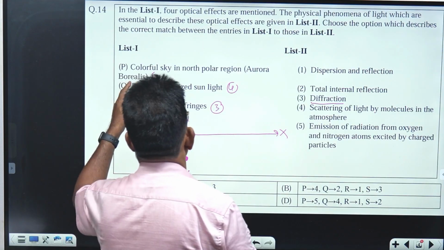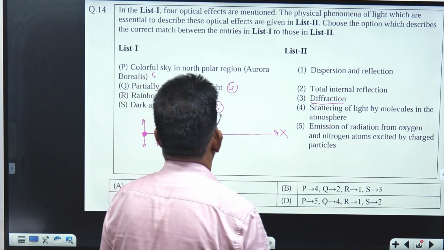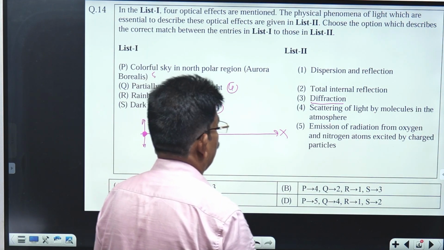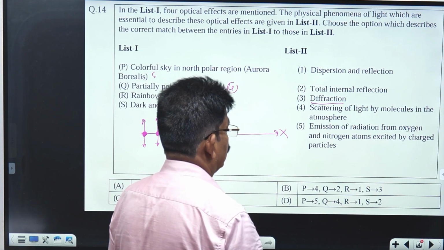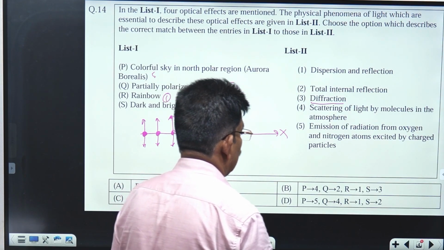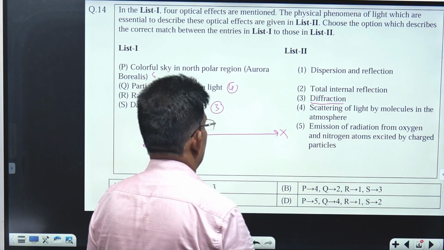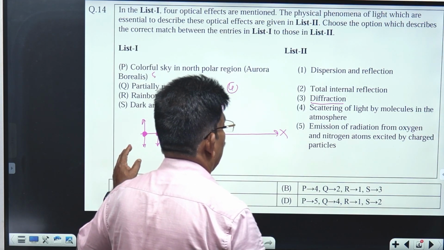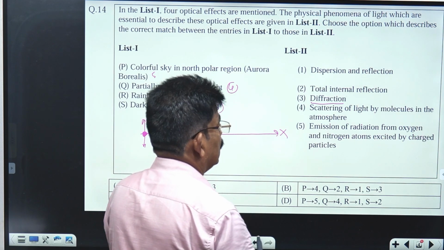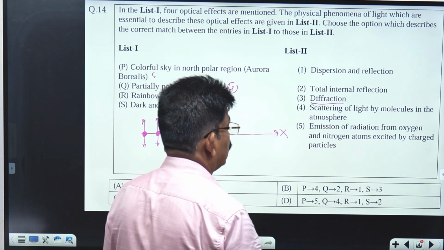So, first one, colorful sky in the northern polar region, that is Aurora Borealis, is caused due to the excitation of oxygen and nitrogen molecules. Oxygen molecules excited give green light, and nitrogen gives pink light. Second, partially polarized sunlight: when sunlight passes through the atmosphere, it is scattered, and scattered light will be partially polarized.